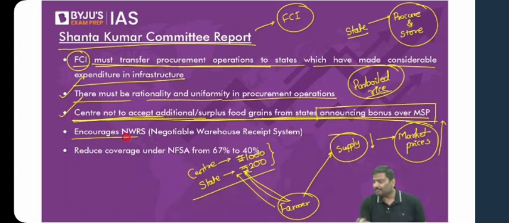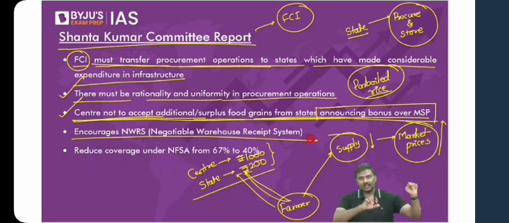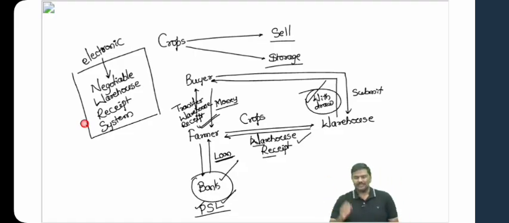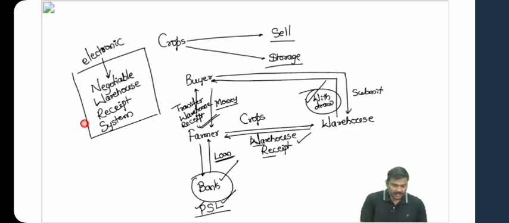Next, encourage NWRS. Is it beneficial or not? To the agriculture sector, to the farmers, to the market. If farmers start utilizing more and more NWRS, is it beneficial or not? The answer is yes. That's the reason this committee says encourage NWRS. Let me add a point here. Look at this system: the negotiable warehouse receipt system, that is the electronic negotiable warehouse receipt system. There is one issue related to this system. What is the issue? Imagine a farmer.